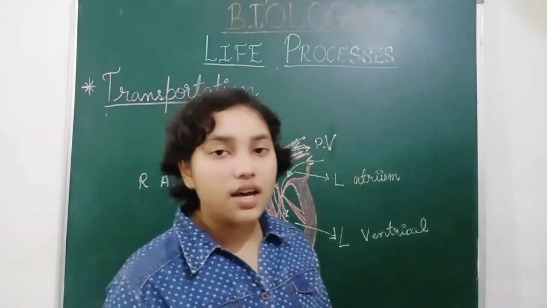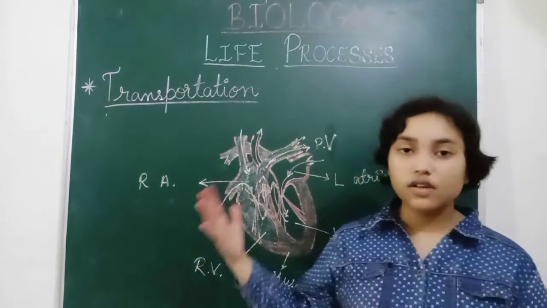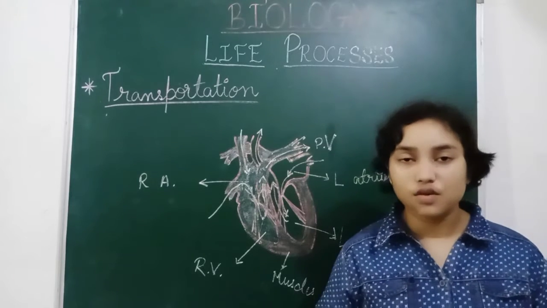So now we will learn how the oxygenated and deoxygenated blood is carried through the veins and capillaries from the lungs to other parts of the body.